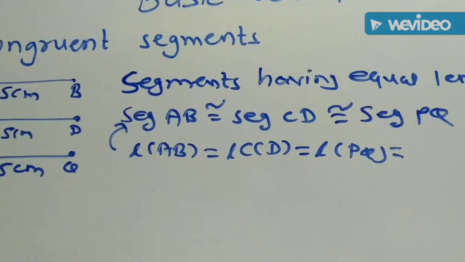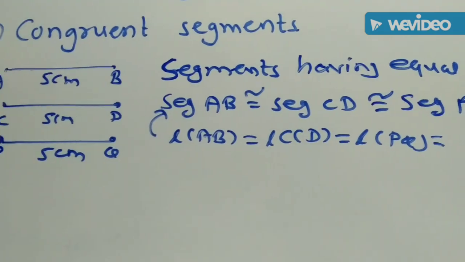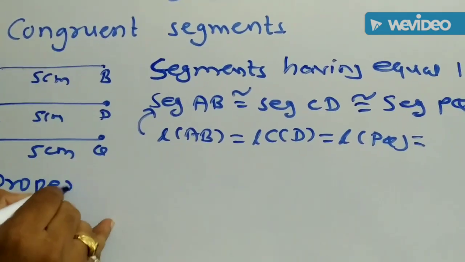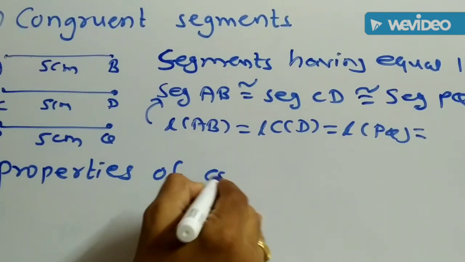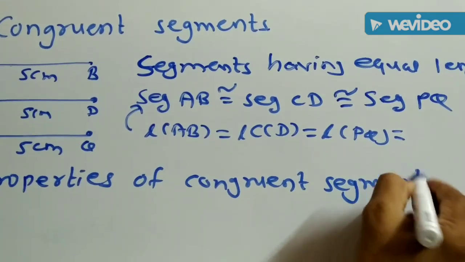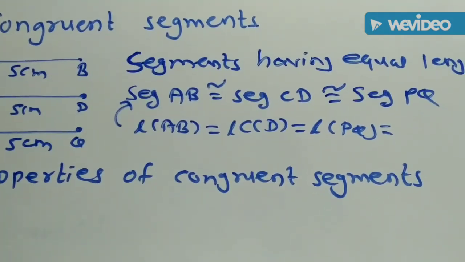That is, the segments having equal lengths are called congruent segments. Then next topic is properties of congruent segments.